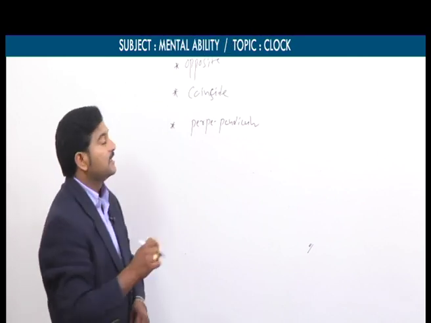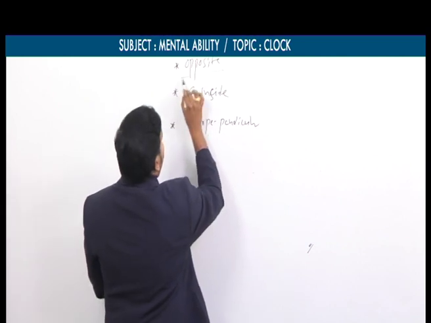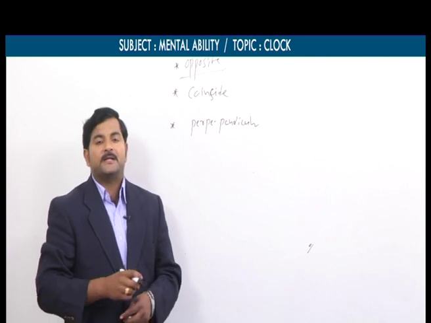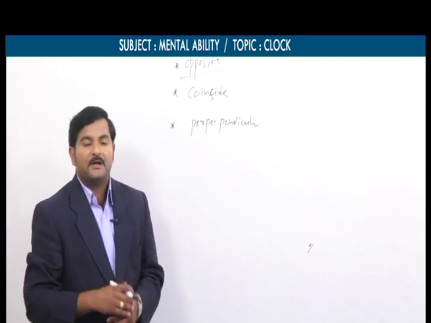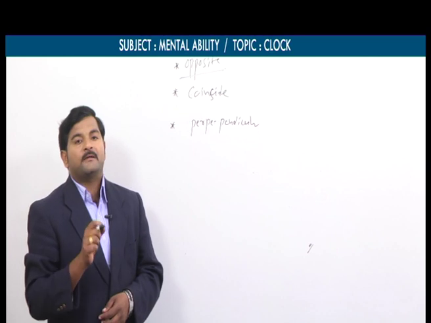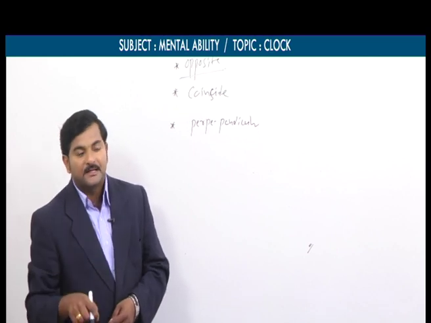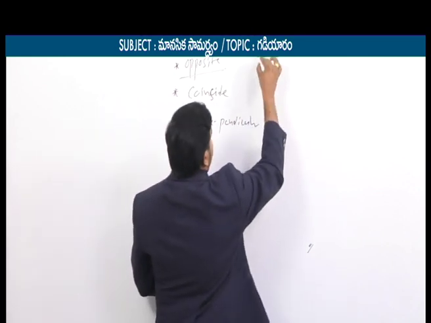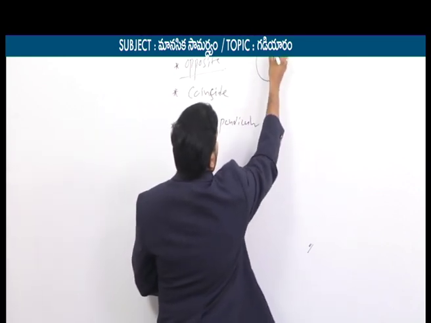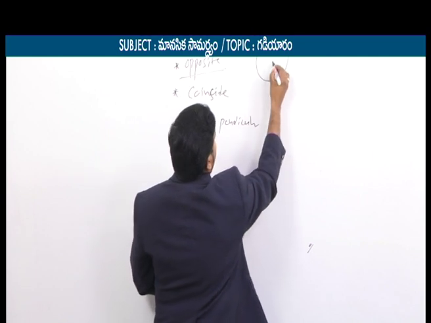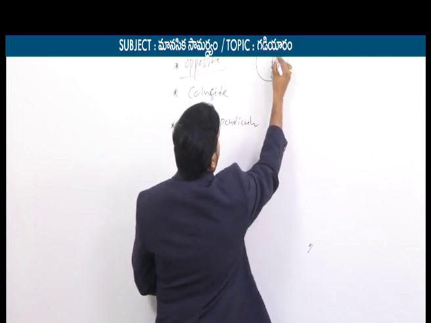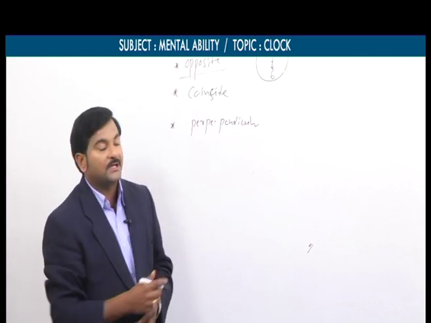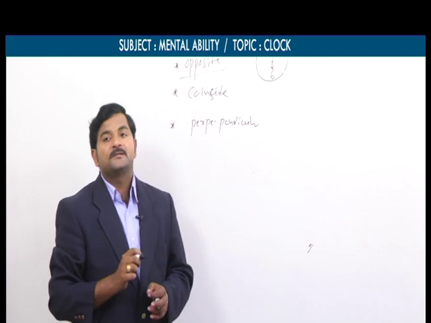There are 3 conditions. Condition number 1 is that the hands may be opposite to each other. For this, we'll take one example. Let's say the time is 6 o'clock. We all know at 6 o'clock the hour hand is located at 6 and the minute hand is located at 12. We'll discuss this by taking a small diagram. Let's say here 12 o'clock is there and 6 o'clock is there. This is the hour hand and this is the minute hand. So we can say the 2 hands are opposite to each other at exactly 6 o'clock.